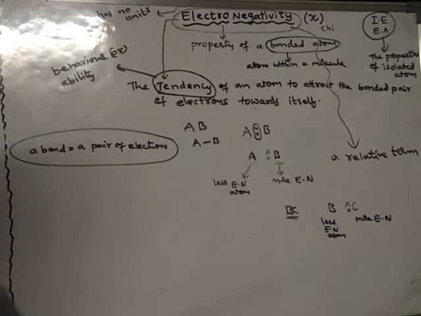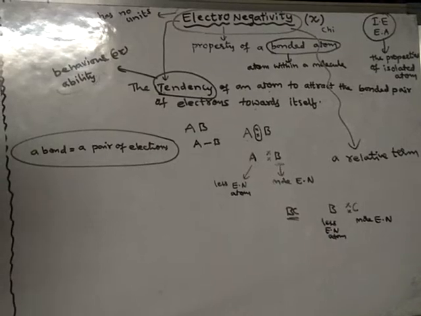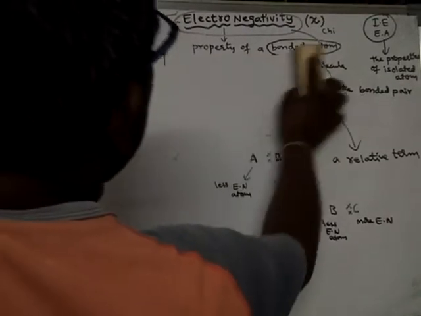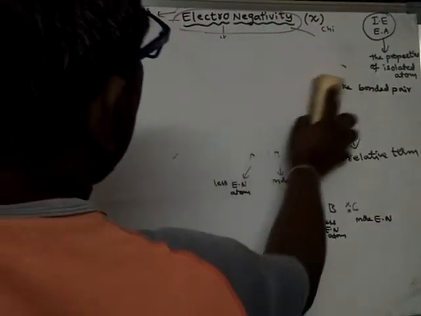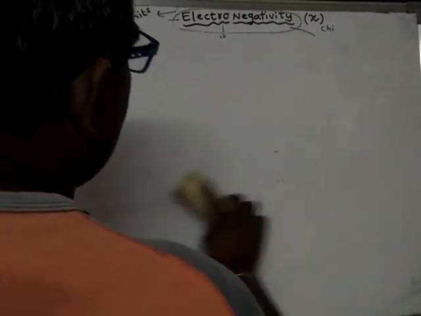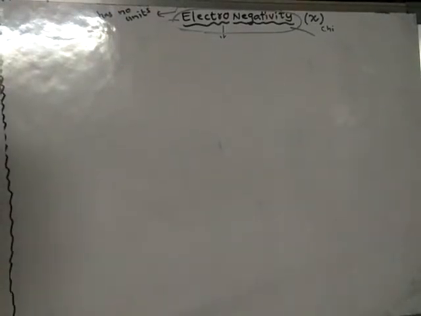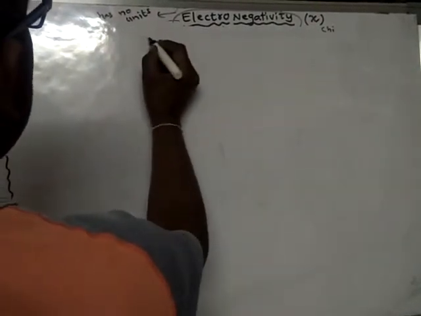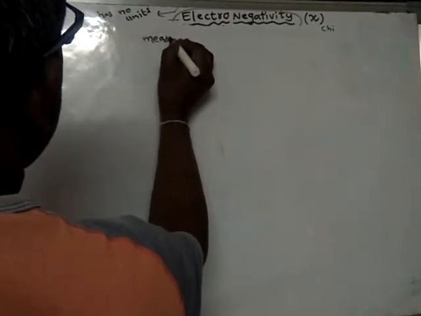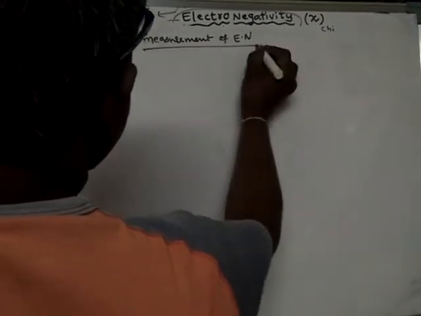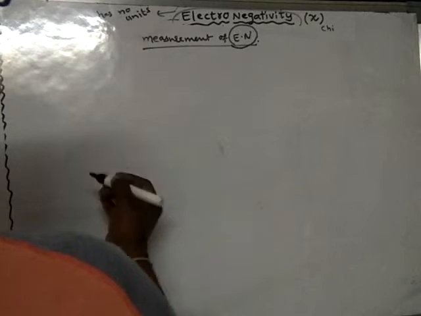See, electronegativity can be measured on different scales. How can electronegativity be measured? How to find the electronegativity? Simply, it is a measure; it does not have any unit, simply a value. How to find the value of electronegativity? To find the value of electronegativity, there are different scales. Measurement of electronegativity: electronegativity can be measured on different scales.